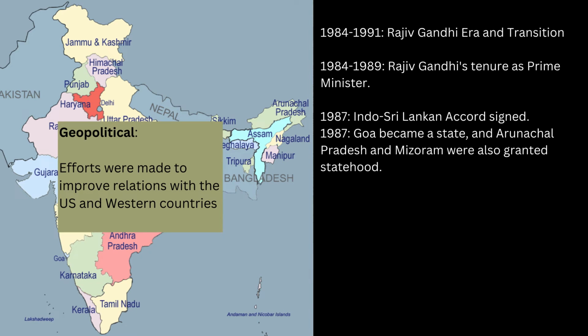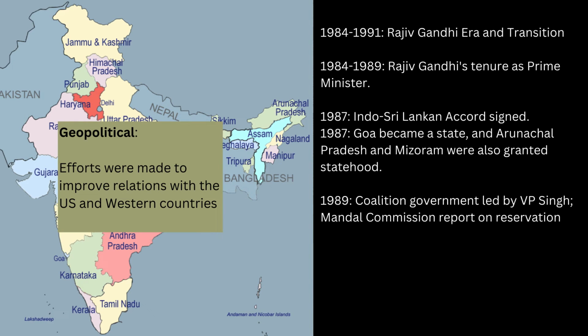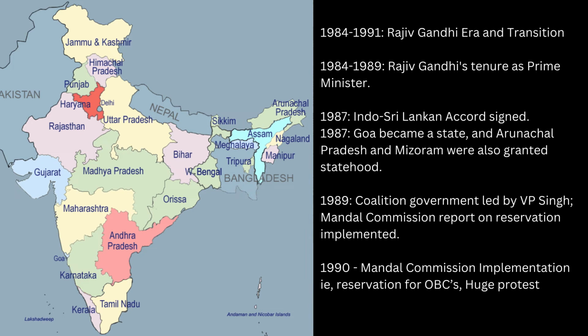In 1987, India signed the Indo-Sri Lankan Accord. The same year, Goa became a state and Arunachal Pradesh and Mizoram were granted statehood. 1989 saw the formation of a coalition government led by VP Singh. A significant development during this time was the implementation of the Mandal Commission report on reservations. In 1990, the Mandal Commission's recommendation for OBC reservations were implemented, sparking widespread protests.